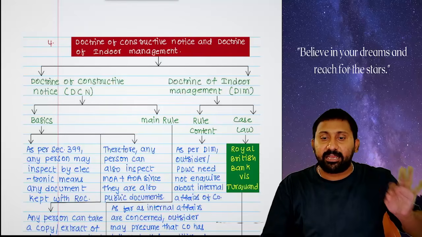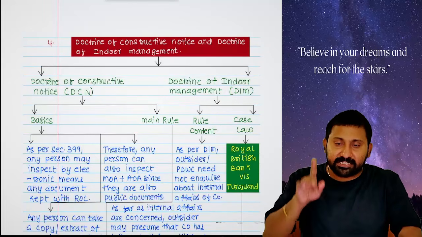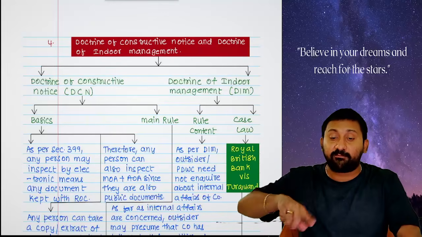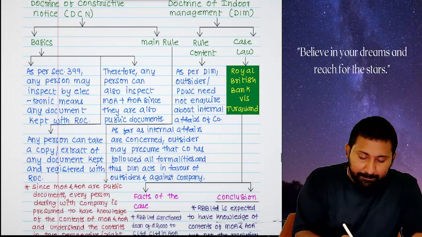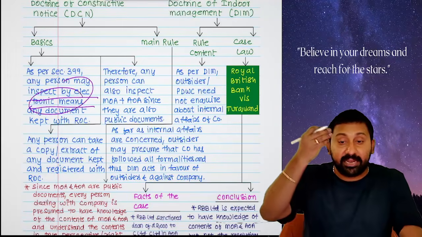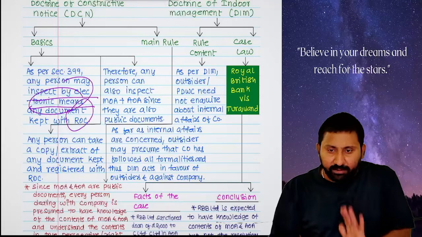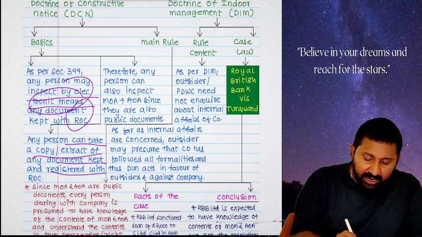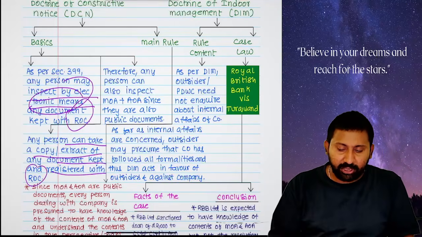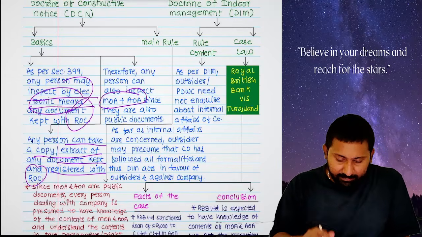any person dealing with the company must first read the documents like MOA, AOA. Sir, how come it is available? Under 399, any person can inspect by electronic means any document kept with ROC. So MOA is one of the documents kept with ROC. So any person can take a copy of a document kept and registered with ROC. Therefore, any person can inspect MOA and AOA. Main rule.